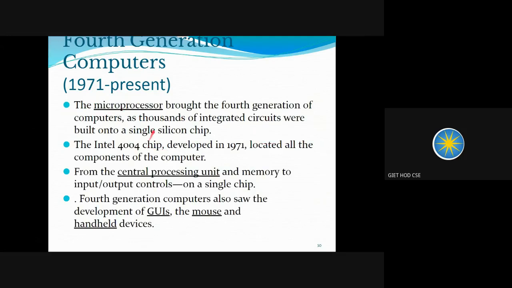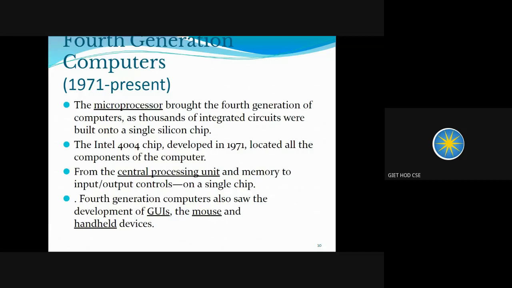In the case of fourth generation computers, we are using microprocessors. They are the fourth generation computers, as thousands of integrated circuits were placed onto a single small silicon chip that is known as a microprocessor. A microprocessor consists of thousands of ICs, thousands of integrated circuits that are built on integrated silicon chips. And the Intel 4004 chip was developed in 1971, and it located all the components of the computer, from the central processing unit and memory to input output devices, all present on a single chip.